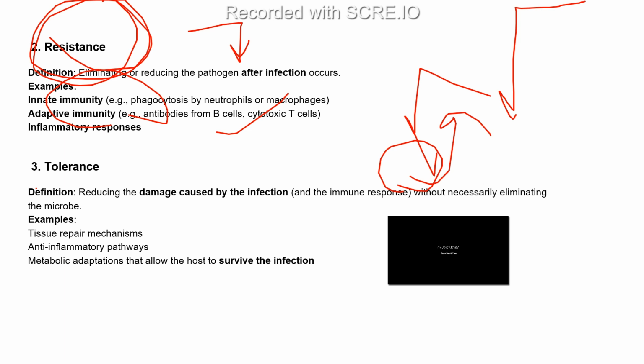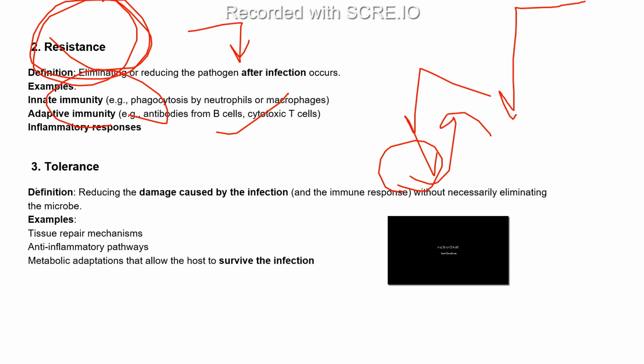Because of our good habits, we are eating good foods which provide our immunity, so our immune system is very strong, and we can tolerate that kind of infection.